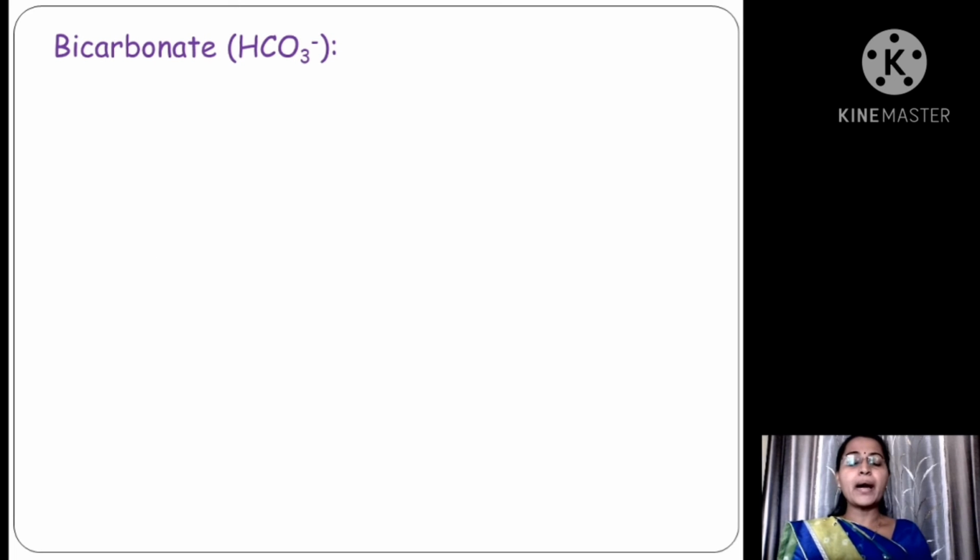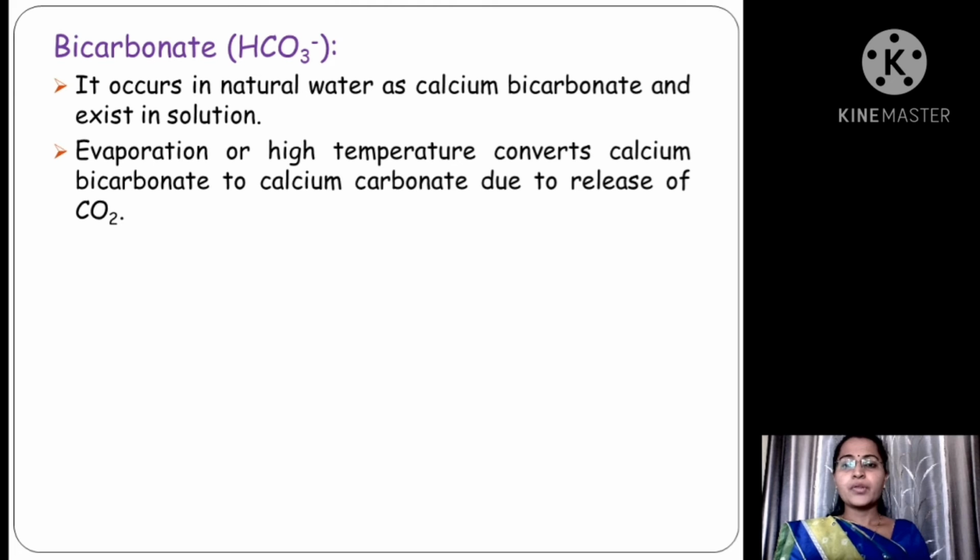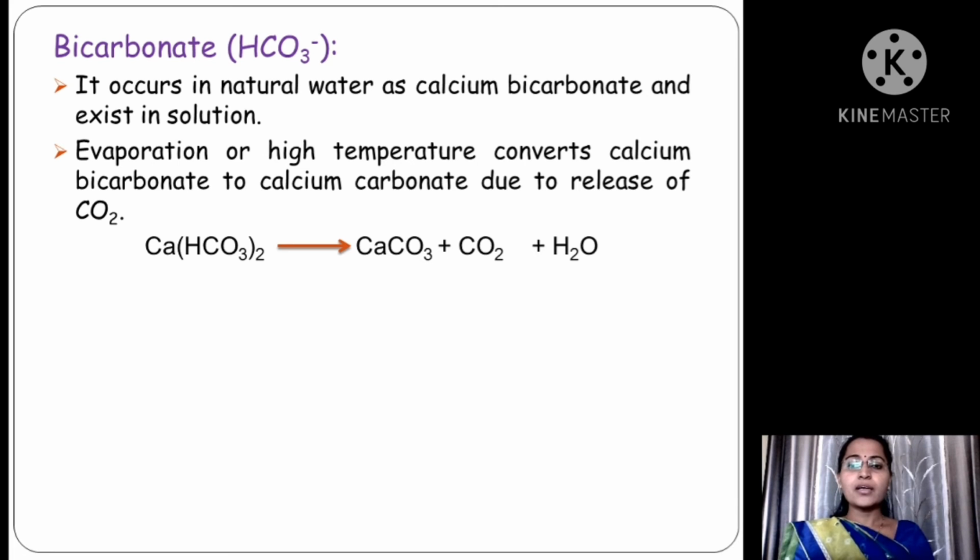Then we go for bicarbonate. It occurs in natural water as calcium bicarbonate and exists in solution. Evaporation or high temperature converts calcium bicarbonate to calcium carbonate due to release of carbon dioxide. In this way, calcium bicarbonates in presence of temperature or by evaporation are converted into calcium carbonate with the removal of carbon dioxide and water molecule.